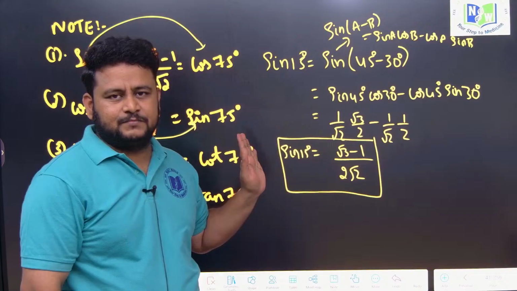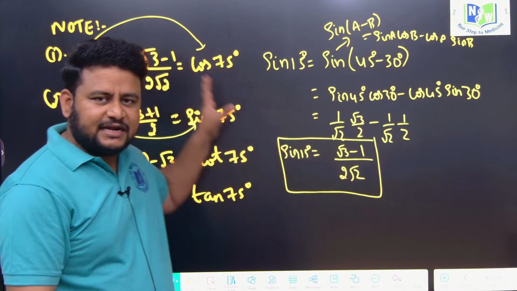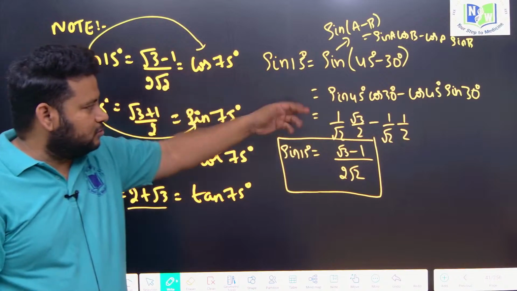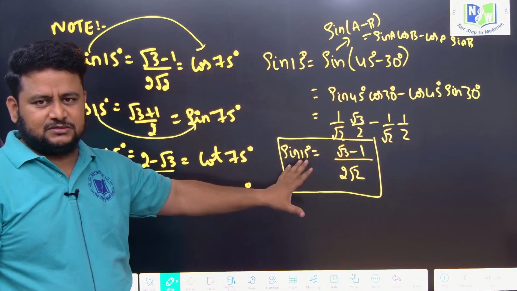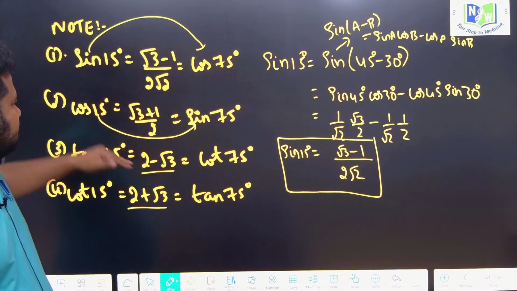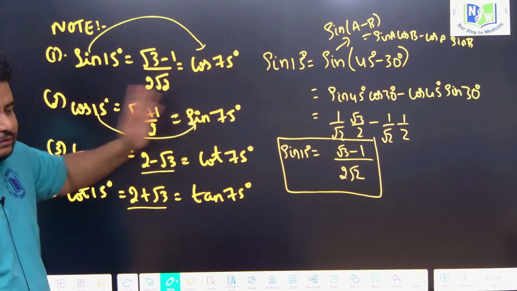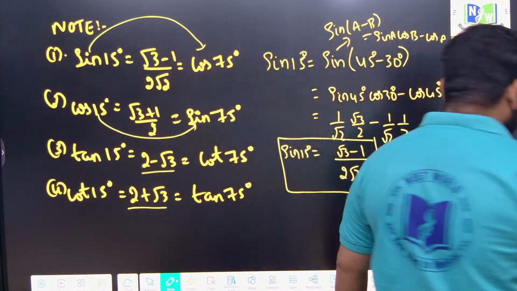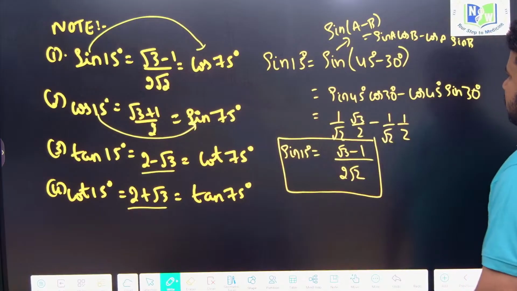Very simple. This is how we can get these values, but I definitely want you people to remember it, because directly you should apply it. You will not have time to derive all these things. If you don't know, you have to derive, but it is better you know these values, at least learn these values. It's complementary, you will eventually get it. Okay, sin 15 degree, tan 15 degree, cot 15 degree, cos 15 degree. Okay, let us proceed further.